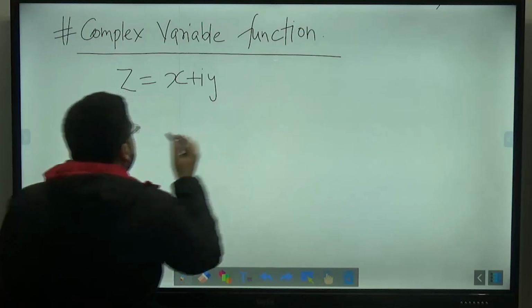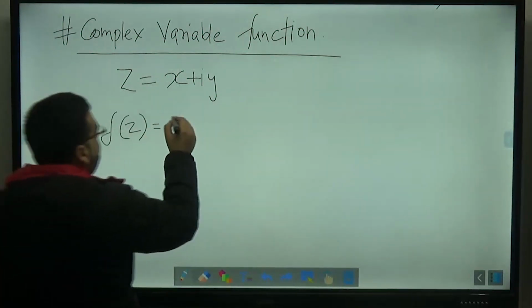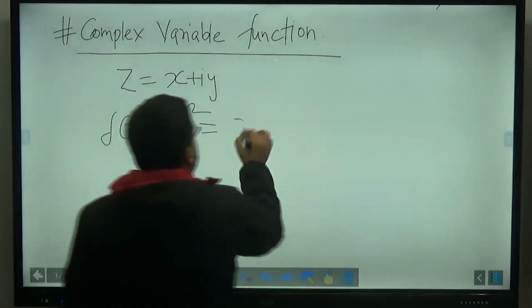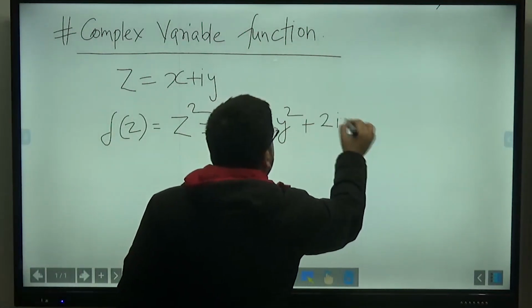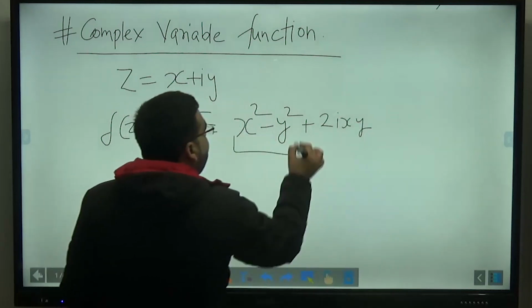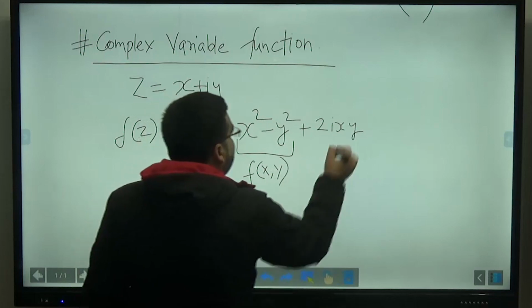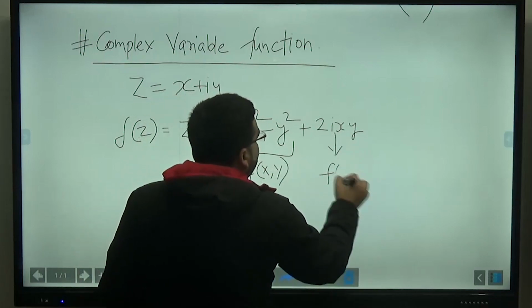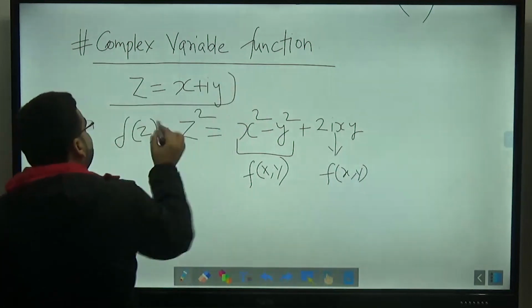If you apply, let us say, the square function, or you can say z square, it will be equal to x square minus y square plus 2i xy. So this is the real part. The real part is a function of x comma y, and the imaginary part is also a function of x comma y. So this type of function is called a